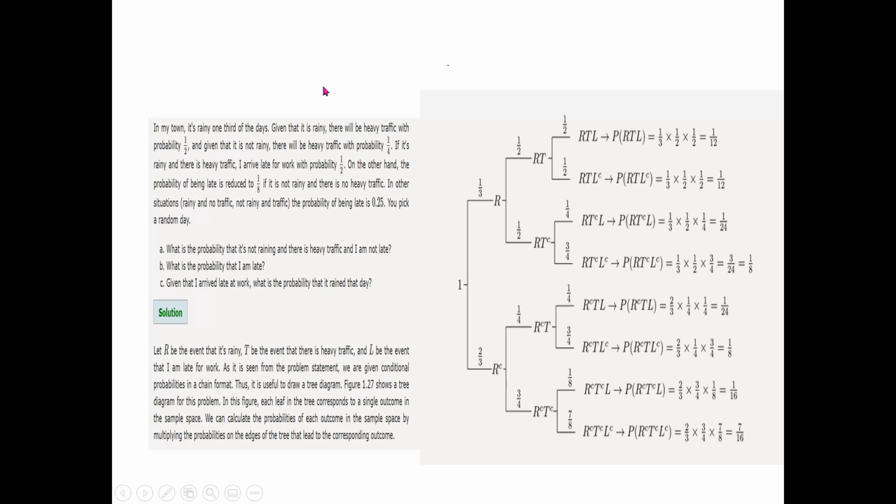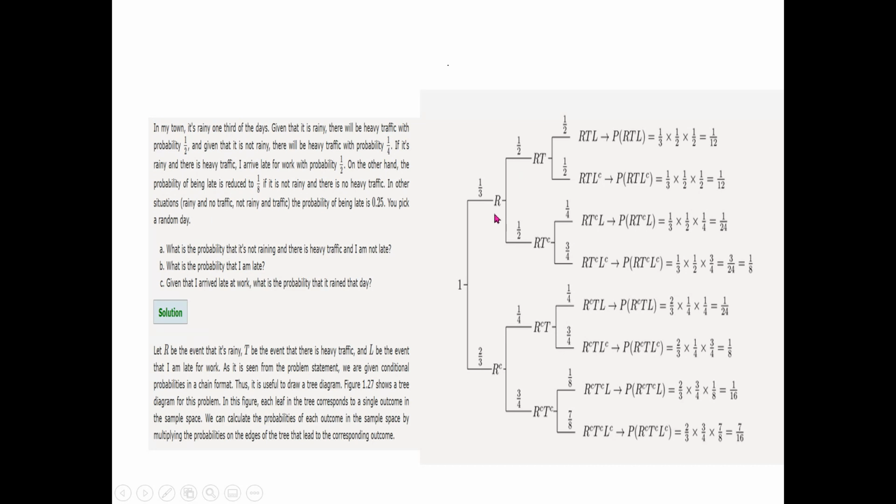The next information, as you can see in the question, is about heavy traffic. It's given that when it's rainy, there will be heavy traffic with the probability of 1/2. So I have written RT. RT means that it's raining and there is heavy traffic. So the probability here is 1/2.